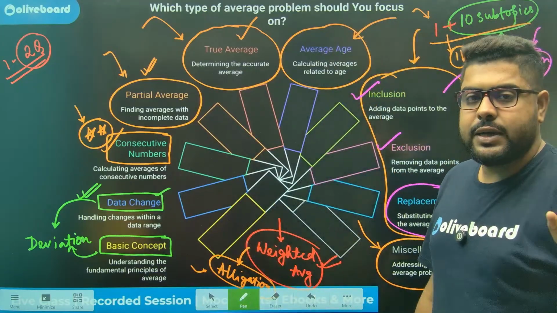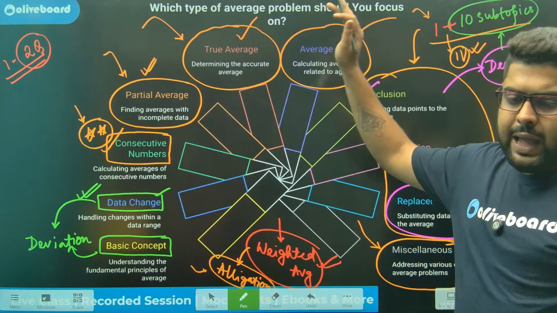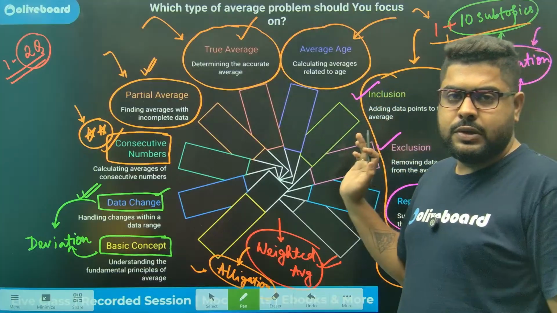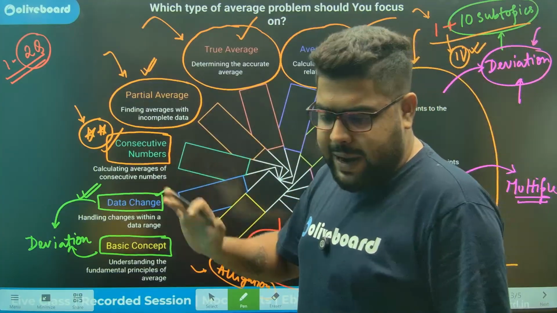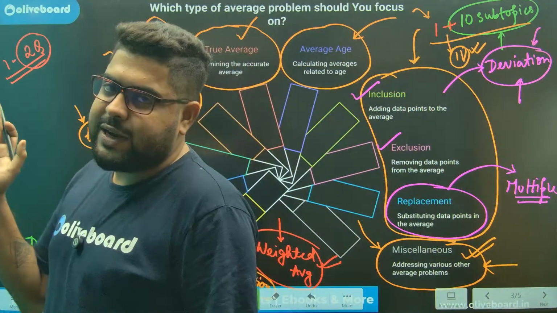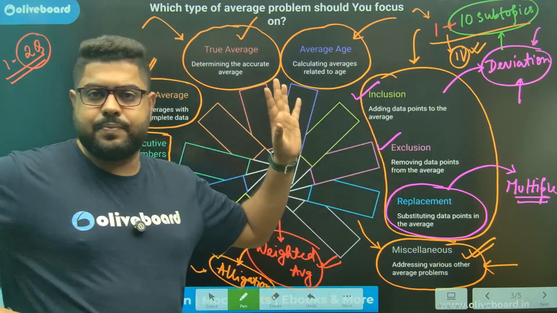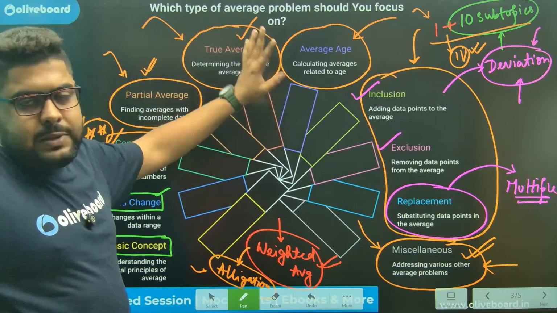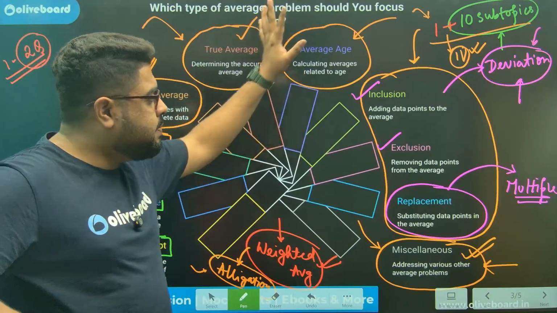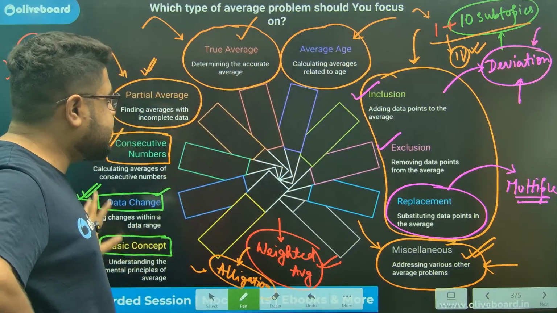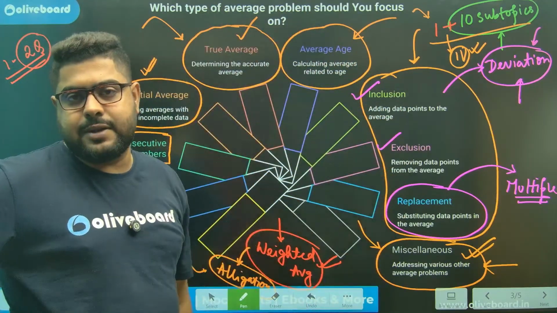You don't need to worry. You are ready. This chapter is done for you. Just practice and give mocks. You don't need to practice or prepare for this chapter separately. Till that point, you must prepare this chapter. This is the complete analysis of the chapter.